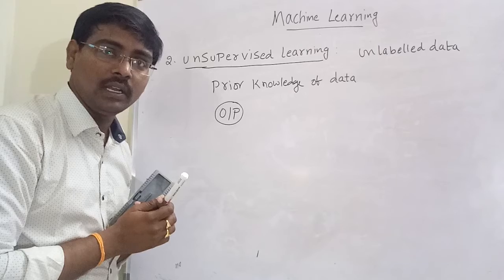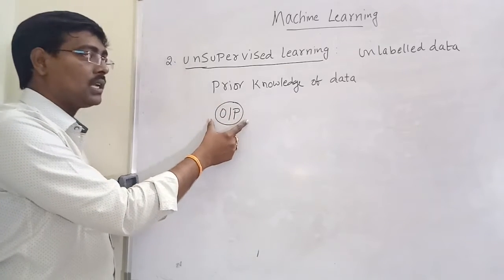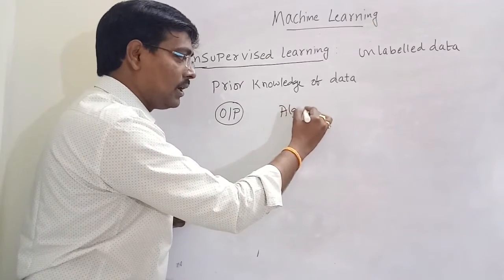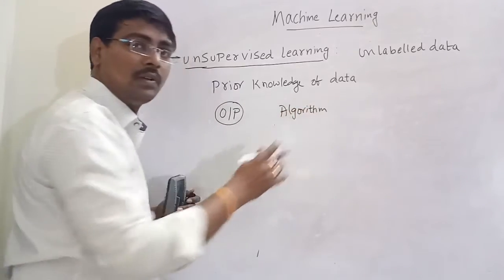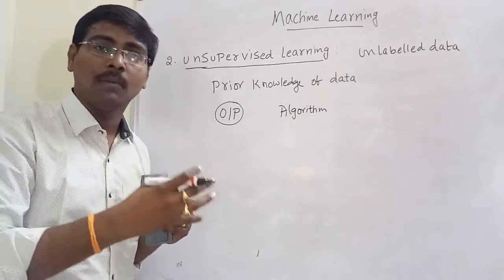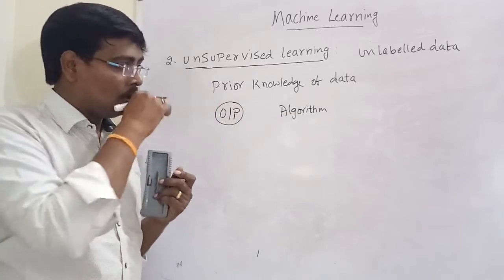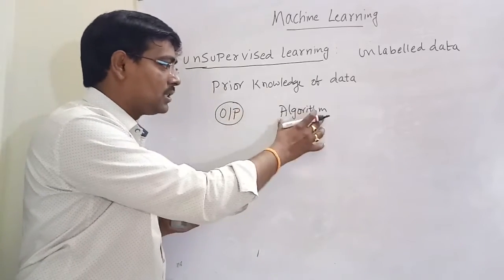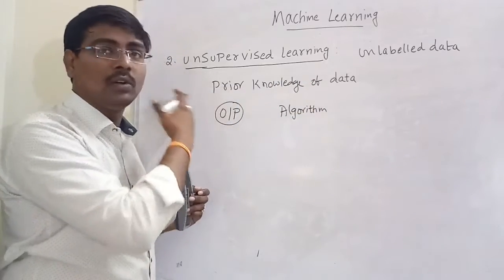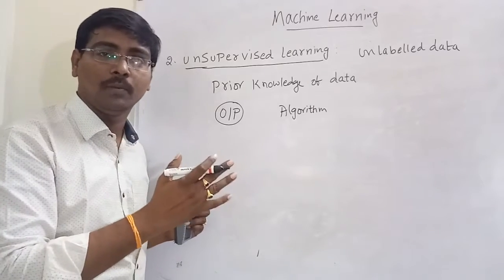Then what will we do in unsupervised learning? Here the output depends on the algorithms we are using. Remember, an algorithm is not always a set of explicitly programmed instructions. An algorithm is the model we are designing for making input into output. Here the output depends on the algorithms we are designing. Here we have no training data, that is, we are not giving any training to the computer.